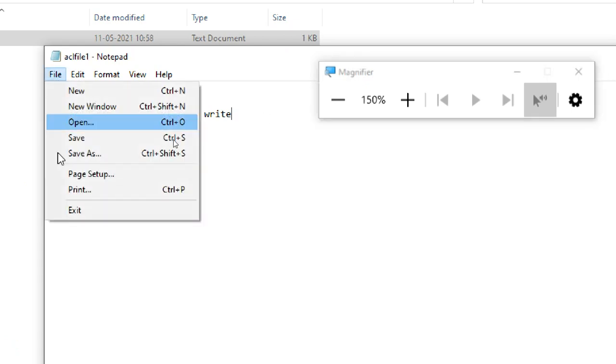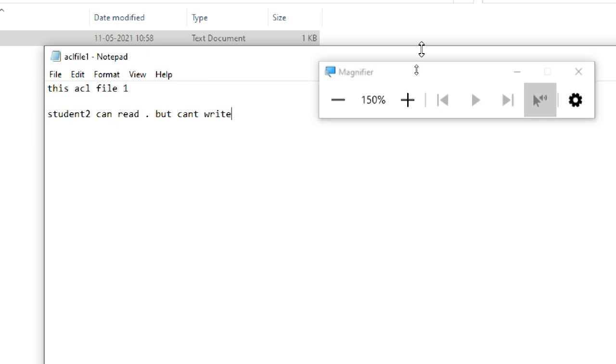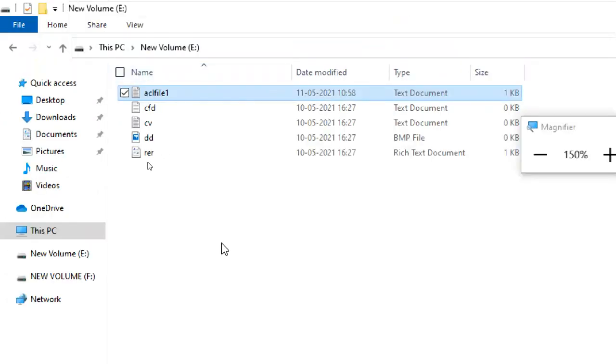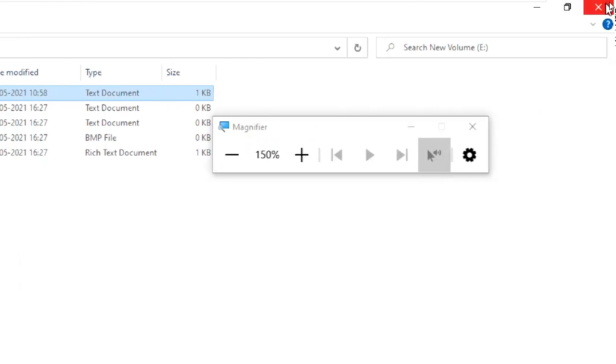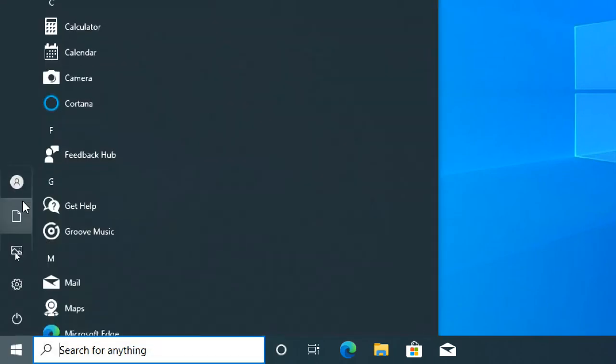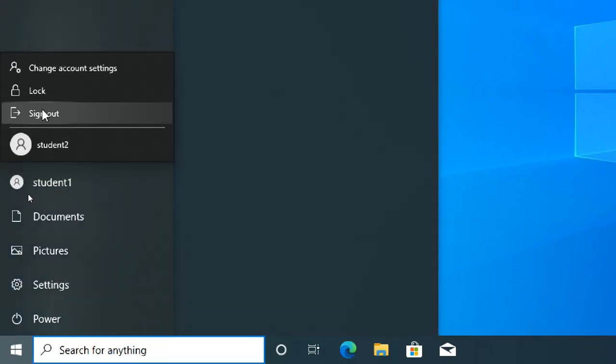I can save it. So I'm saving. Okay, so I save it and close. So I can modify the file because I created it. I am the owner, and the permission is given to other users, not for me. So write deny is given to other users. Now I am going to another user. Sign out from student 1.